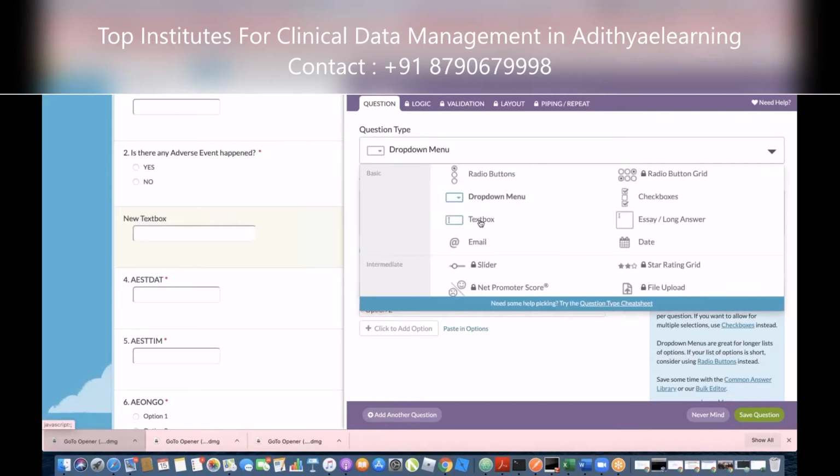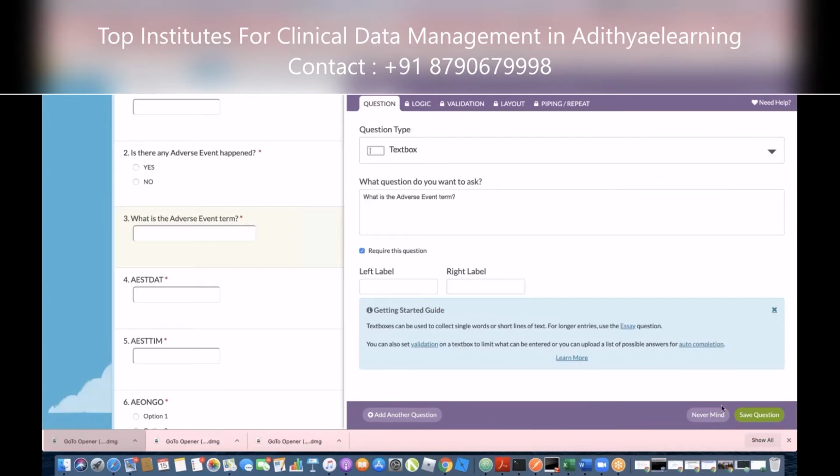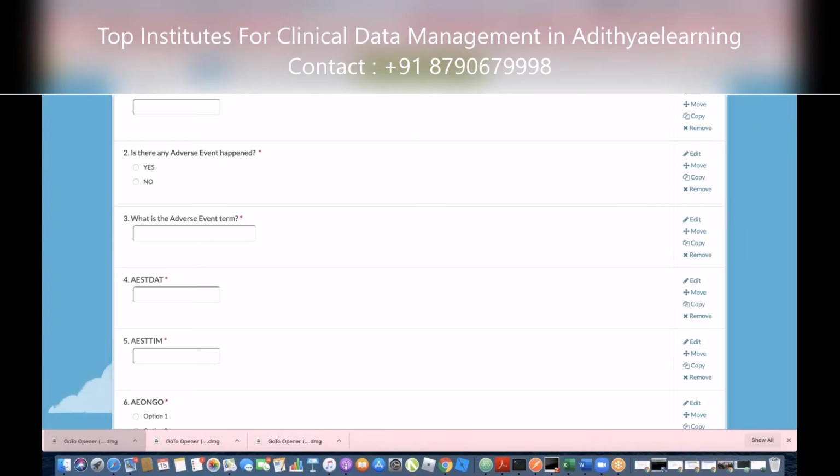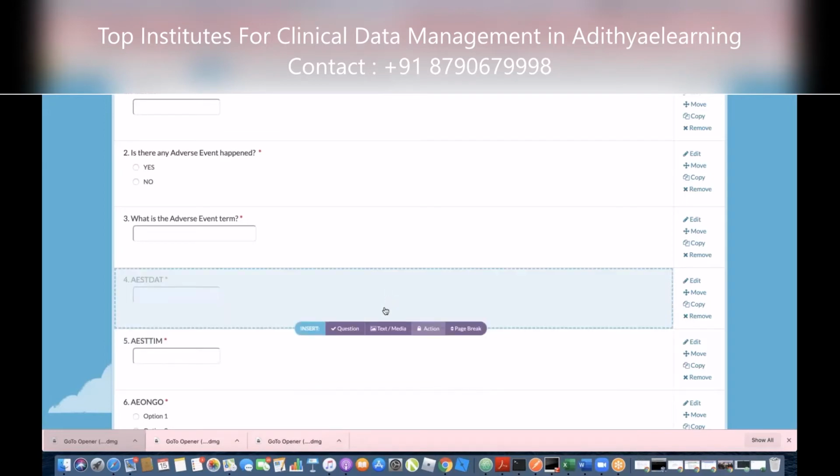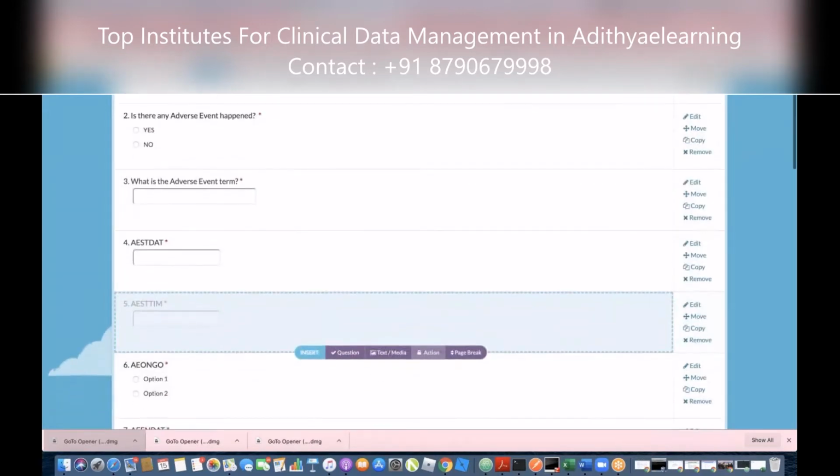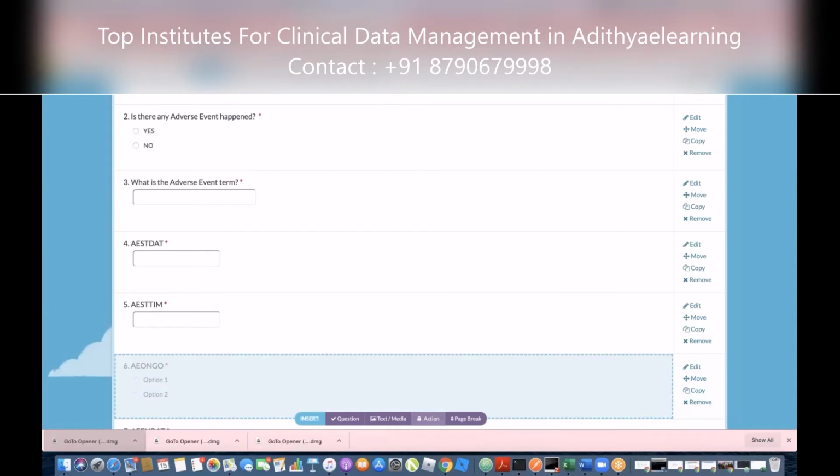There is a text box. I thought they give you a lot of different things, right? No, that's why you will do coding. When we come to coding, this is a verbatim term that they will enter. We cannot give options, because we don't know what will happen to the subject.